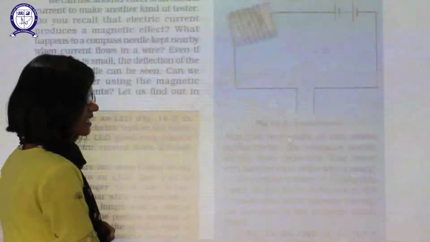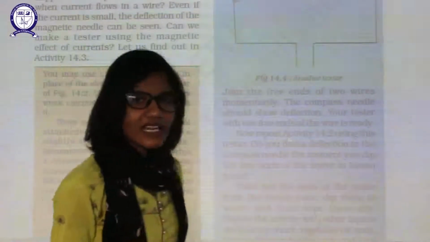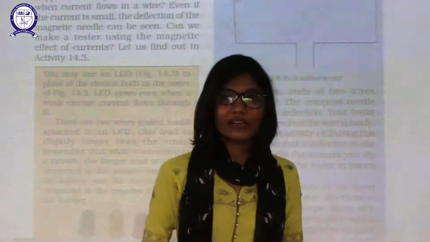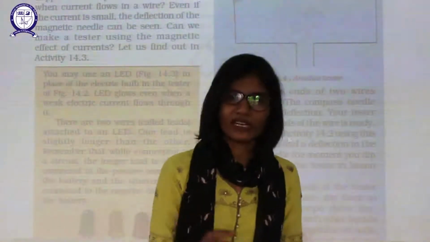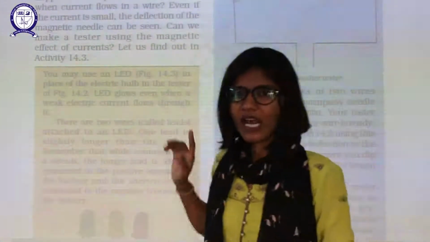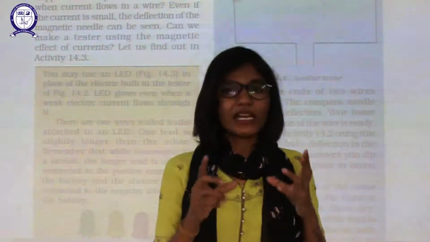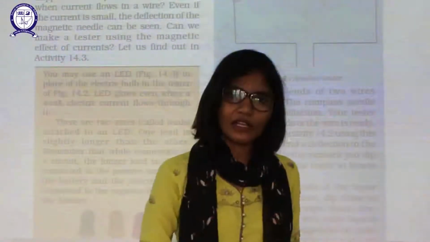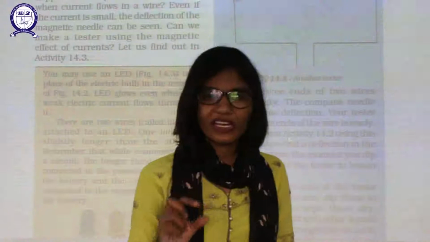We are using this tester to test for the presence of current in poor conductors. In the case of good conductors, we can use the conventional tester which we have. But this kind of tester is needed when the liquid shows low, weak current.